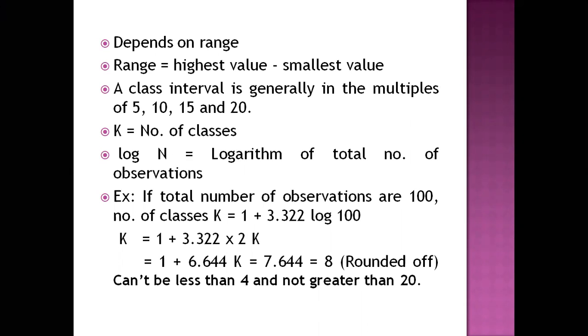But whatever we have learned, I will try to recap it. We have learned the data can be classified into discrete series or continuous series. In discrete series, what happens? The series dealing with the discrete variable is called discrete series.